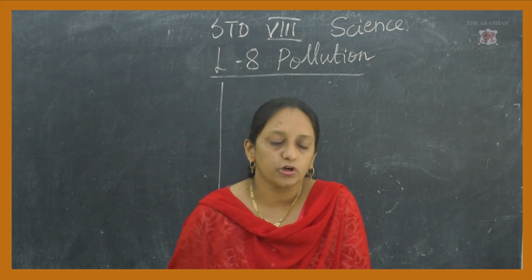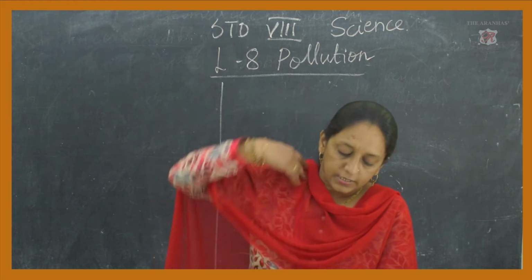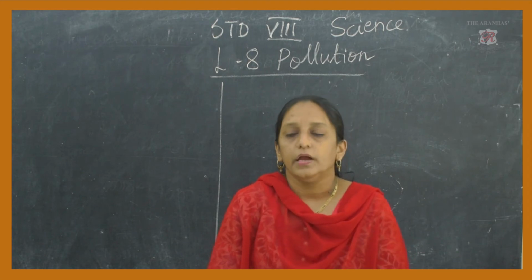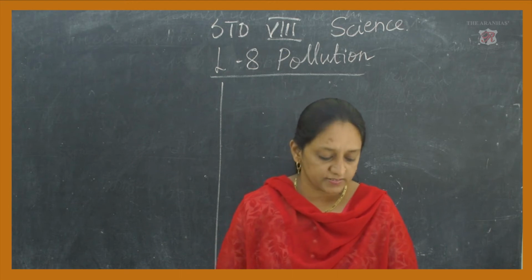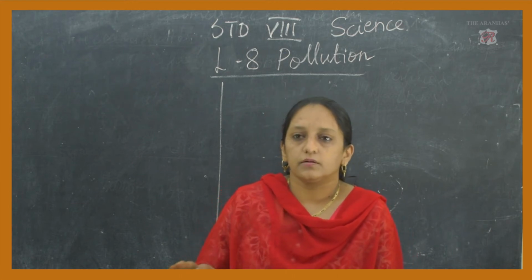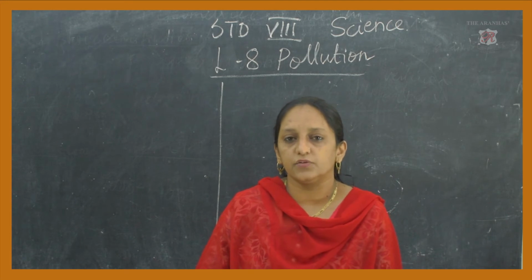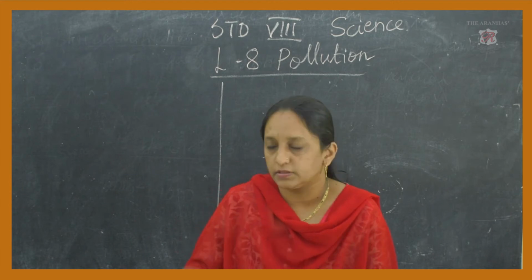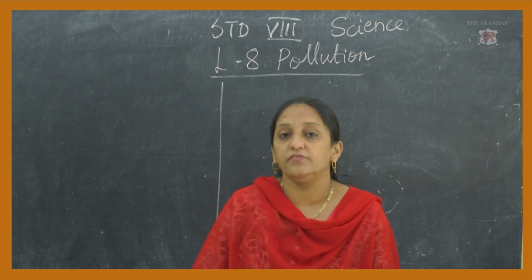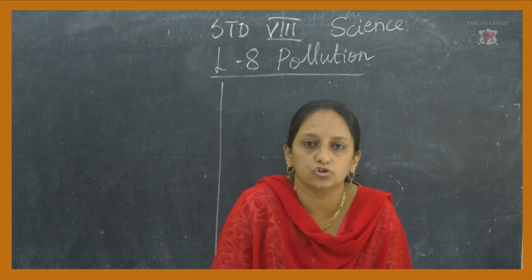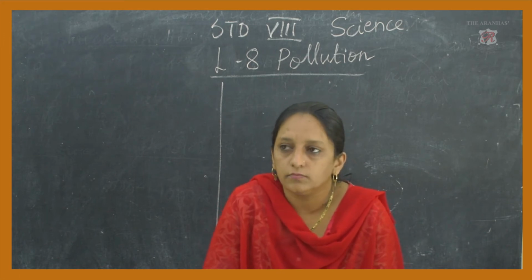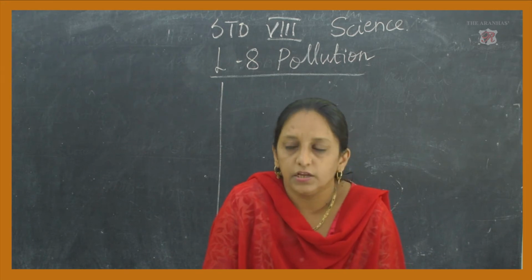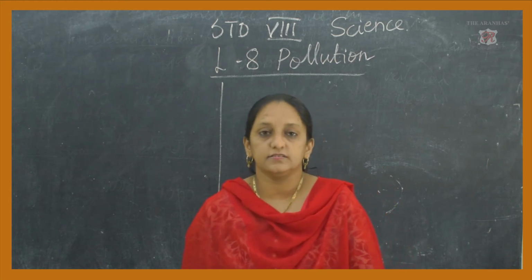This I had explained to you in short in the previous lecture also. Soil erosion means displacement of the upper layer of soil. The upper layer of the soil is disturbed, it is displaced because of the heavy currents of the wind. Means wind, if it blows very fast, it will take away the soil with it. Or if it is heavy rain, when it rains heavily, the soil is washed off with the rainwater. So this is called soil erosion, in which the upper layer of the soil is displaced.